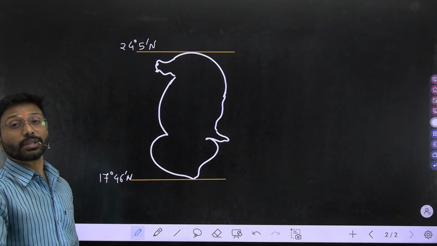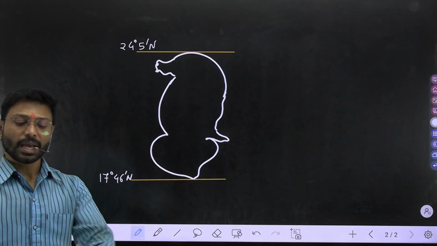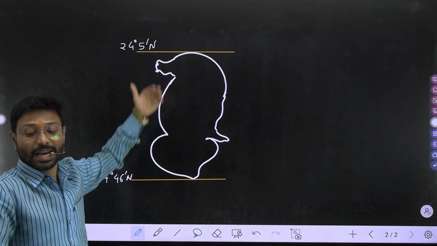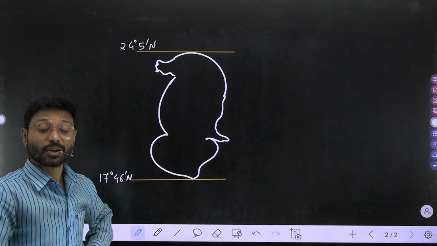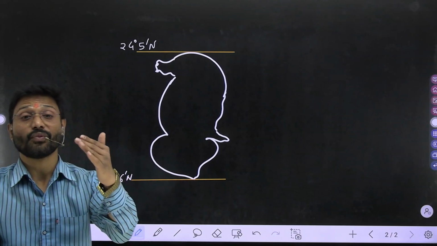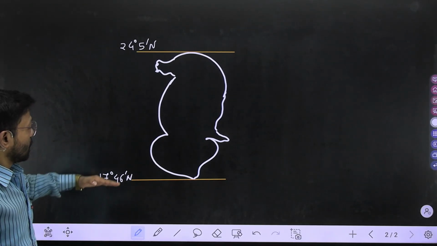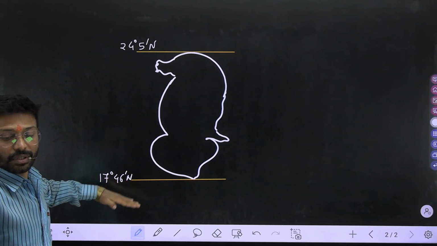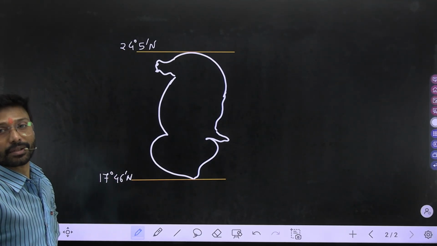Why am I using north? Again, if the question arises in your mind, then your answer should be, I am using north because it is in the northern hemisphere, beta, north to the equator. So what is the value of latitude? From 17 degree 46 minute north to 24 degree 5 minute north.